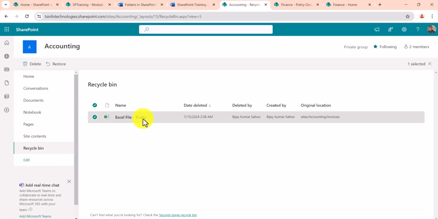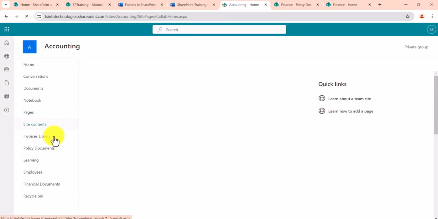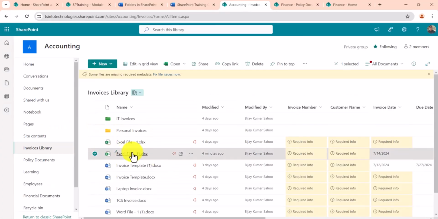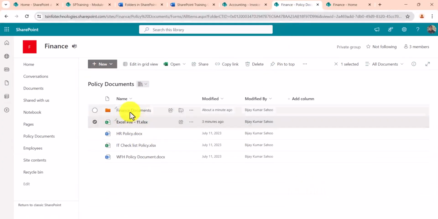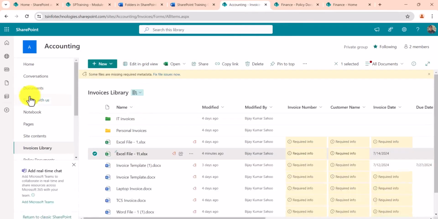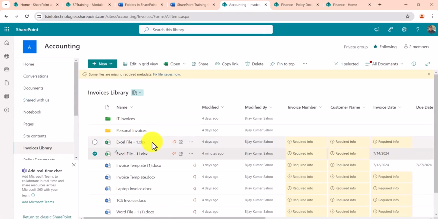When you move the file, it will move to the recycle bin, and from here I can restore the file. So I click on restore, and now if you go to the home, and then the invoices library, I should be able to see the file. You can see here this is the file which we moved. Though this file was already in the destination site, it was there in the recycle bin, and from there I restored it. Okay, so this is how we can work with folders. We can move, copy, and so on.